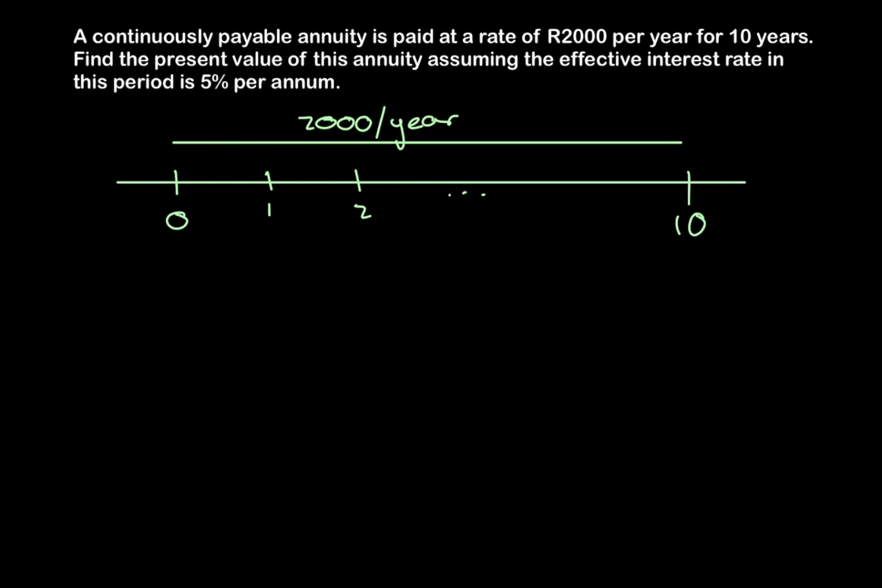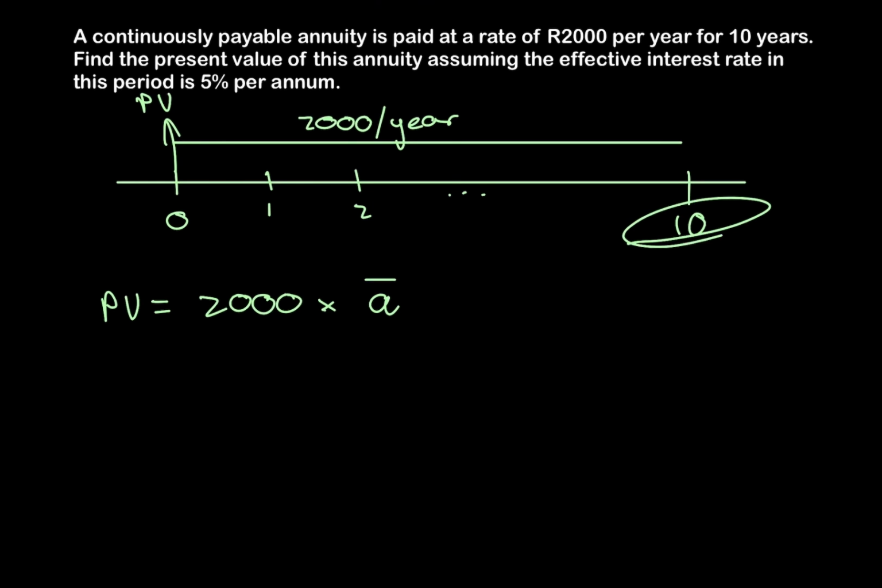And note that we want to calculate the present value. So we want to calculate what this continuous payment stream is worth at that point in time. Or rather, it's present value, PV. Okay, so the PV, the present value, is equal to 2,000 times A, because it's a present value annuity, and A bar, because it's a continuously payable annuity, and our time period is 10 years. So we write 10 there.